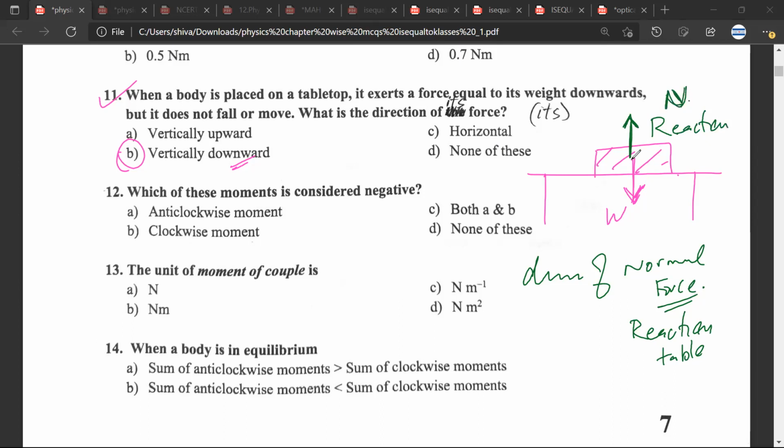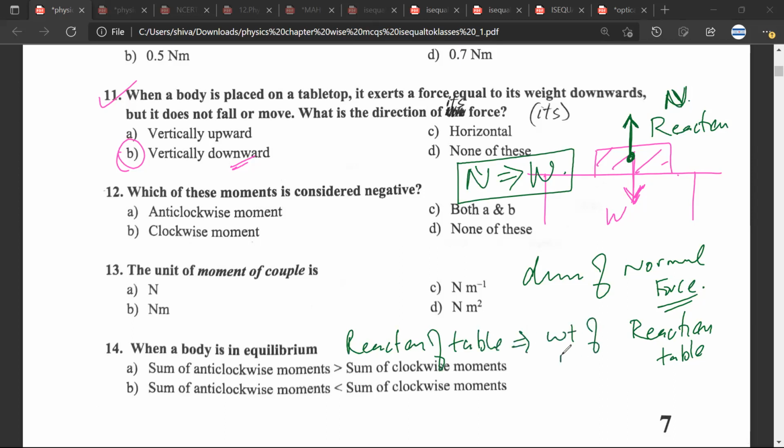And what you will say is, because this is an equilibrium, the normal force is equal to, which is easy, what is it equal to? W. So the reaction of the table would be equal to the weight of the body. And that is why it is an equilibrium. Any doubt? No doubt, sir.